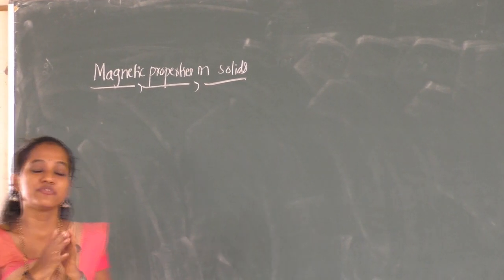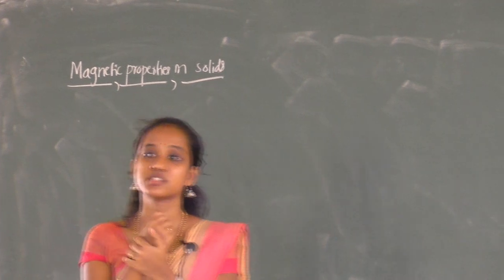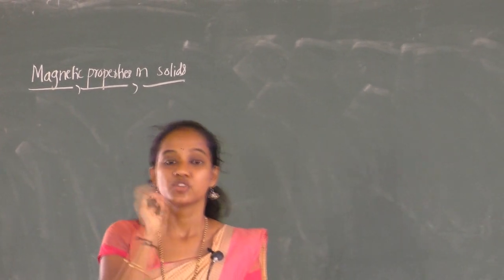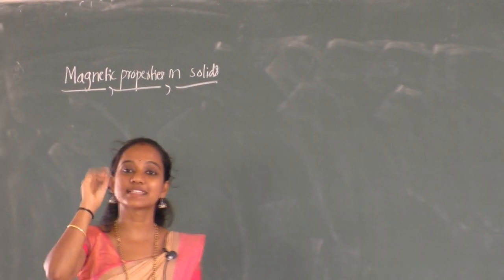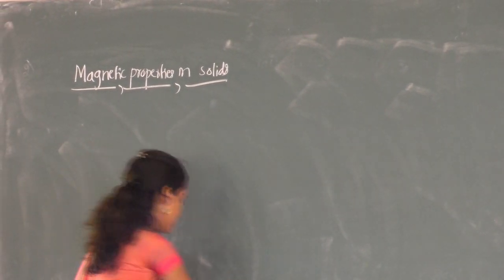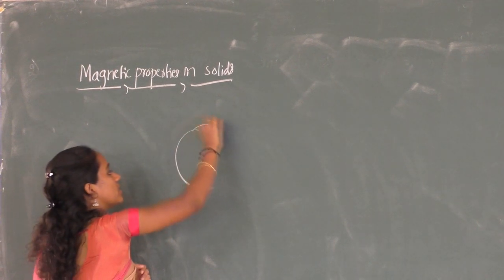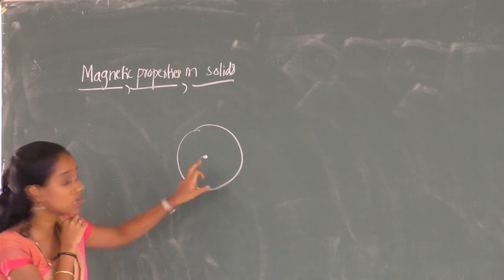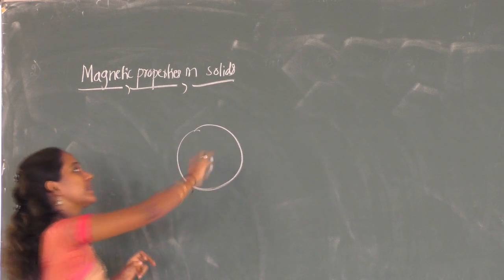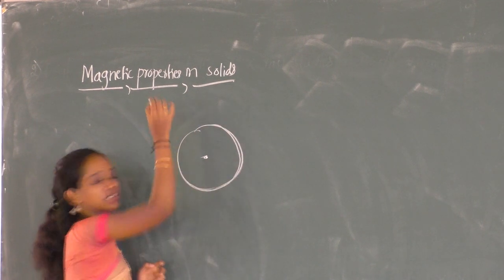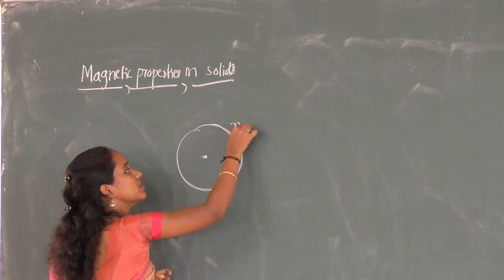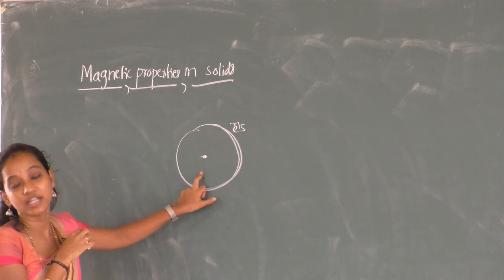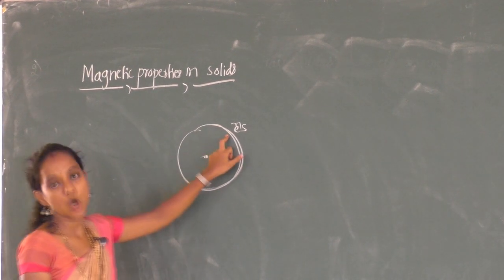Now, any substance is made up of a large number of atoms. In an atom, at the center we have the nucleus, whereas electrons revolve around the nucleus in a definite circular path called orbits.